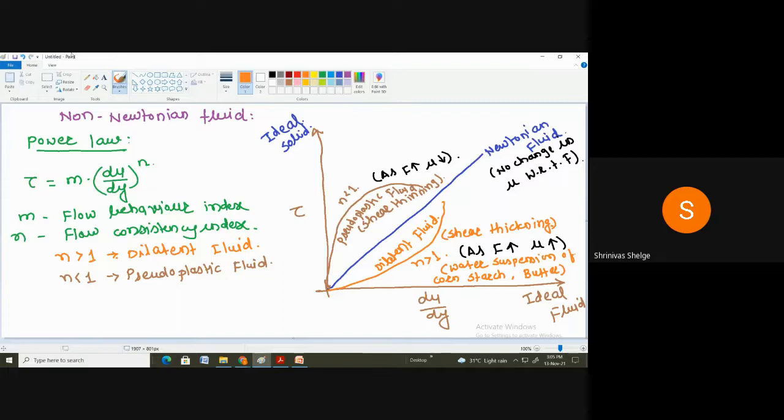Correct? And in case of pseudoplastic, the examples of pseudoplastic fluid are milk and blood. Correct.